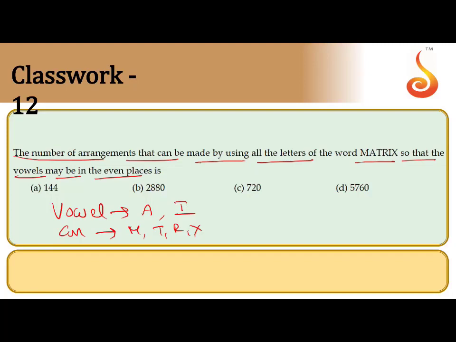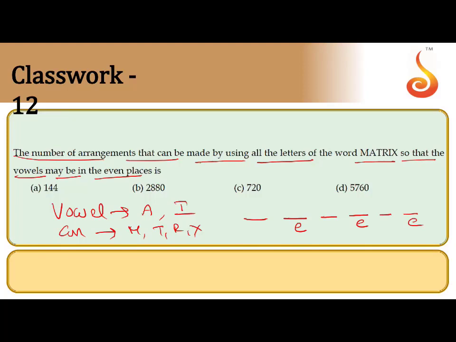So total places are 1, 2, 3, 4, 5, 6. The even places are the second position, the fourth position, and the last position. We can accommodate vowels in the even positions. How many even positions? 3 even positions are there.